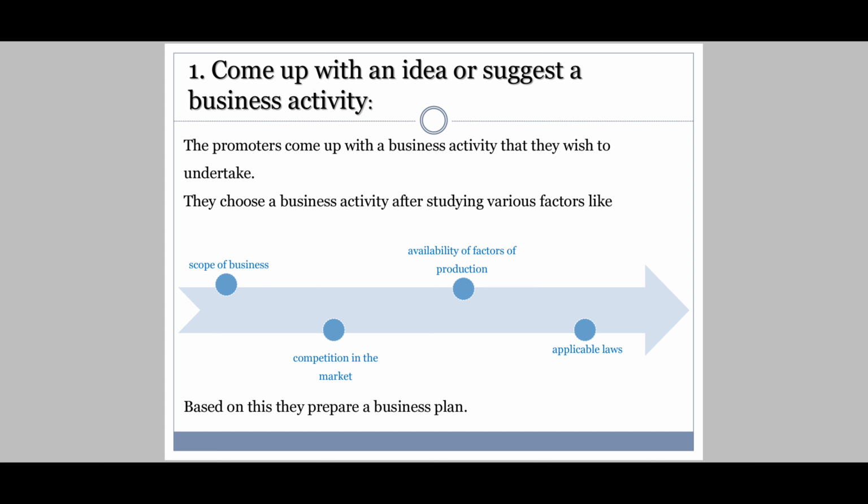Competition in the market, who all are my competitors, I'm going to see this also. Then availability of factors of production. If I'm going to produce a product, what all factors I need for the production, are they available or not. And lastly, what laws are applicable to such productions.